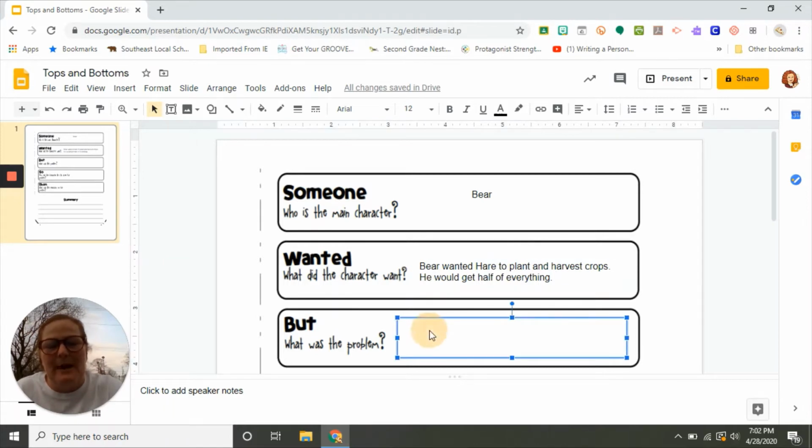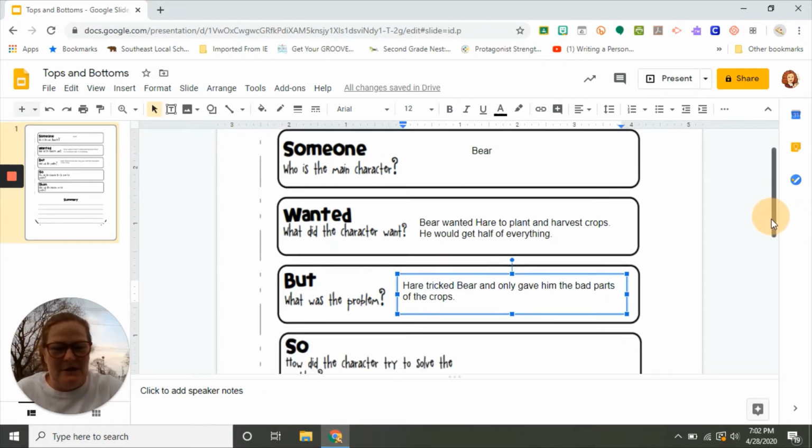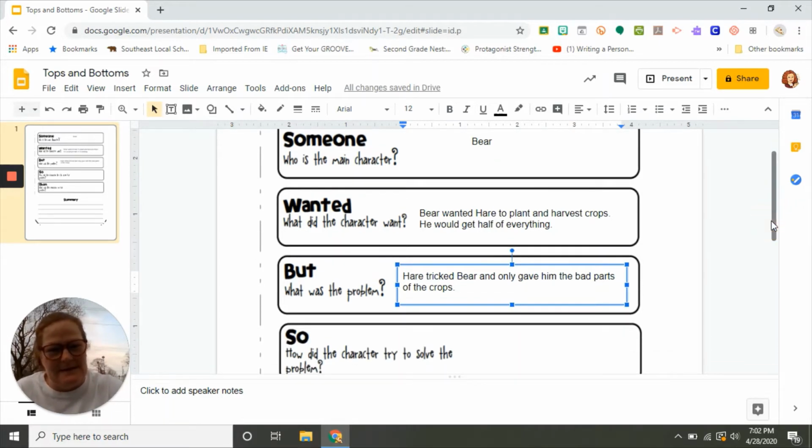But what was the problem? The problem was that Hare tricked Bear and only gave him the bad parts of the crops. The parts that we didn't want to eat, right? That's the parts he would give. And he would take all the parts that were the good things to eat. So Hare tricked Bear and only gave him the bad parts of the crops.